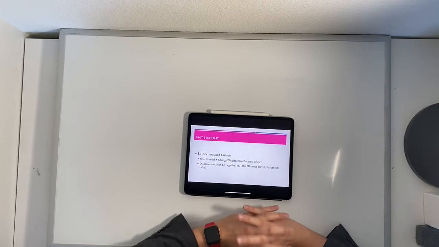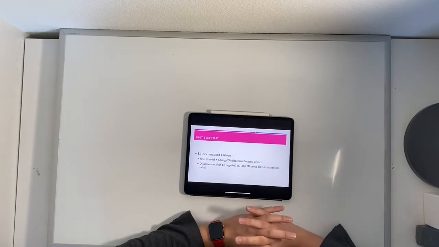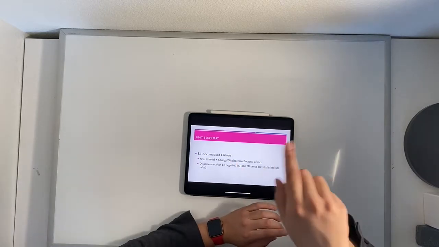And displacement, of course, that change in position is just going to be the integral of our rate. In this case, our rate is velocity. So we're taking the integral of velocity to get back to our position.